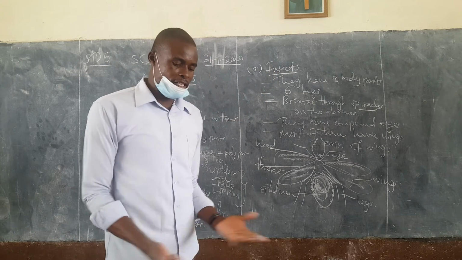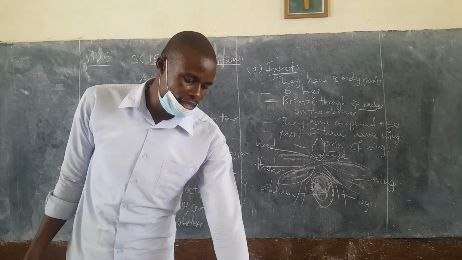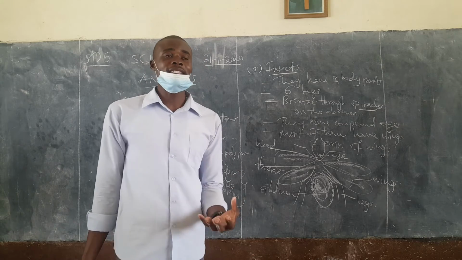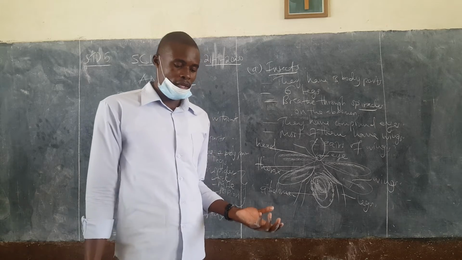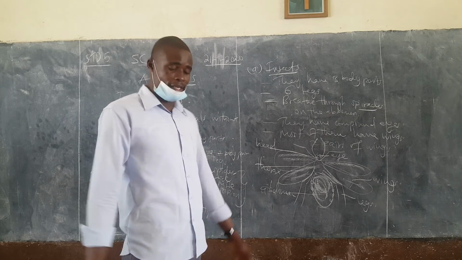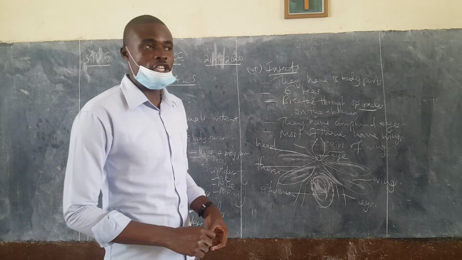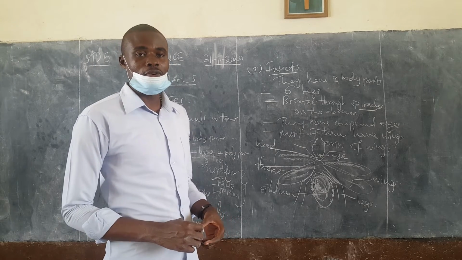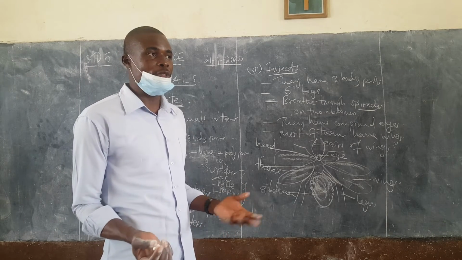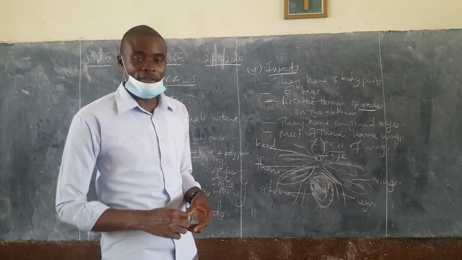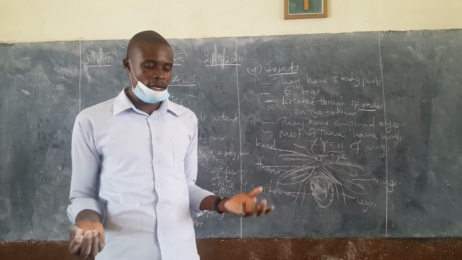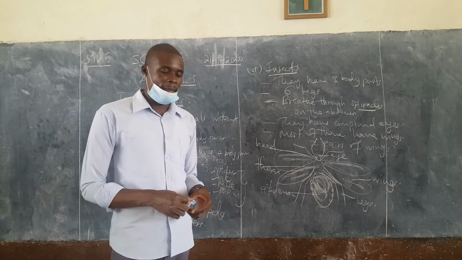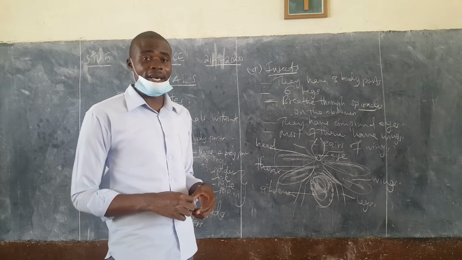So let us now give the examples of these animals that are called insects. We have an ant, and some ants have wings, some ants have no wings. We know them. So an ant is a very good example of an insect. And then we also have a mosquito. That is also a very common insect that we interact with a number of times at home. We have a housefly, bees, weevils, grasshoppers, butterflies, and even termites themselves.